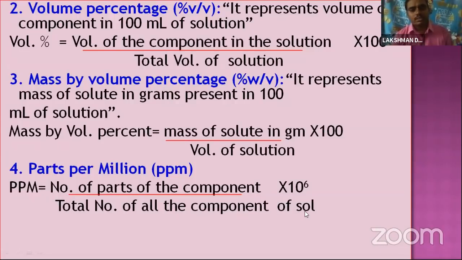The solution means solute and solvent both. Together they have 100 parts. So in this 100 parts, how many parts does only the solute have? That is parts per million. Once again, parts per million is equal to the number of parts of the component divided by the total number of all the components of the solution, into 10 to the power of 6.